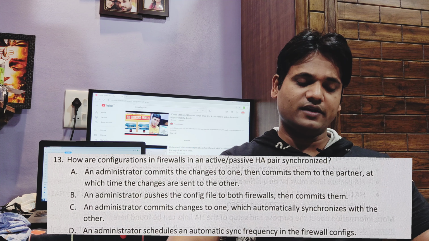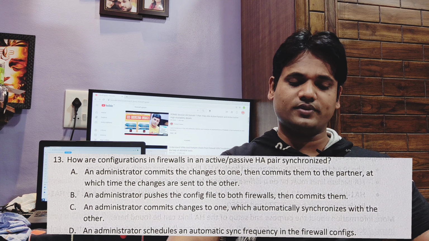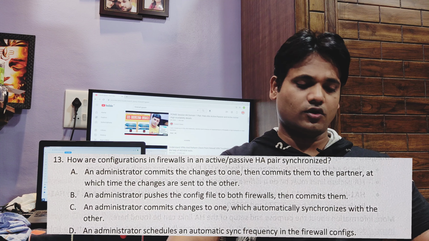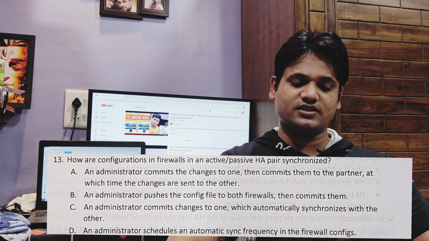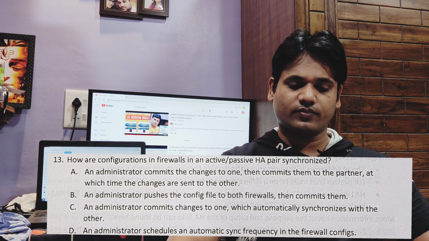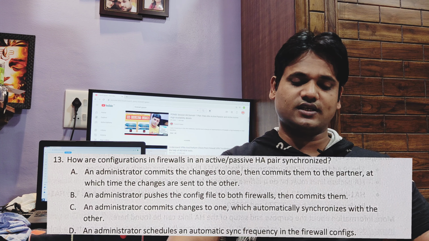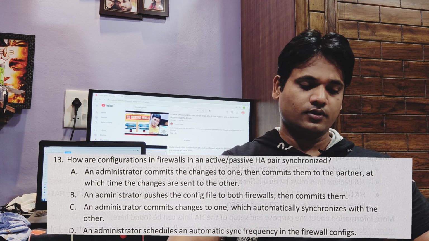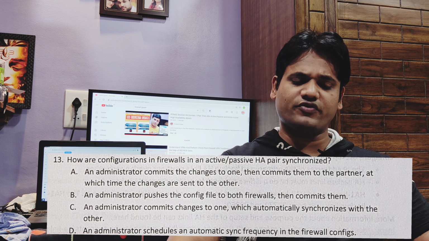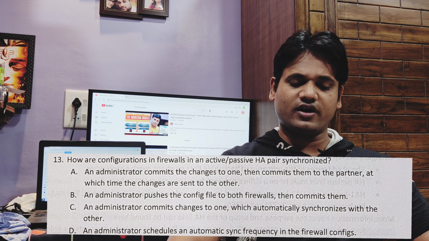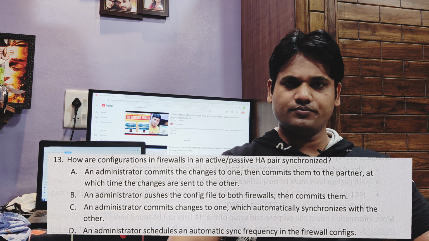Next question: how are configurations in firewalls in an active-passive HA pair synchronized? Option A is an administrator commits the changes to one, then commits them to the partner, at which time the changes are sent to the others. B, an administrator pushes the config file to both firewalls, then commits them.